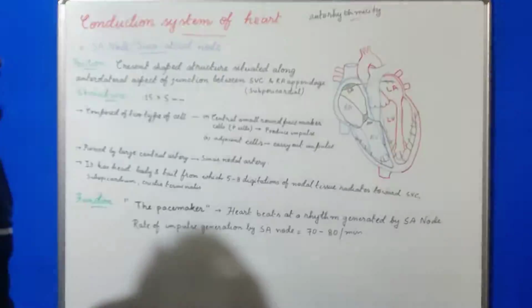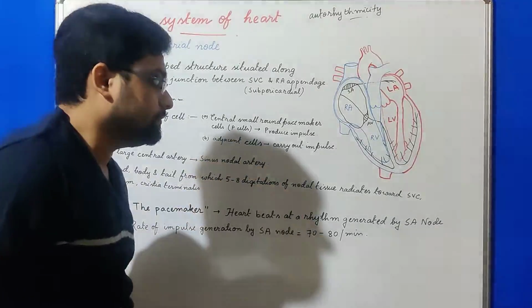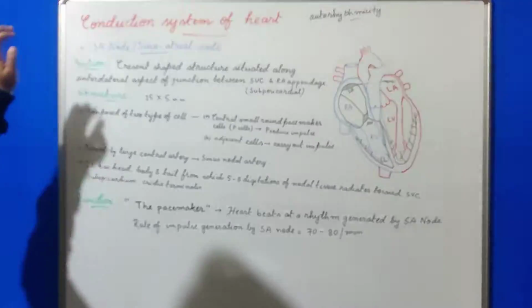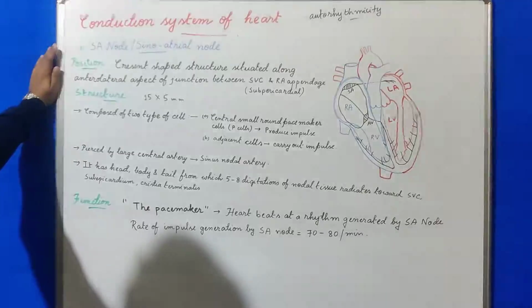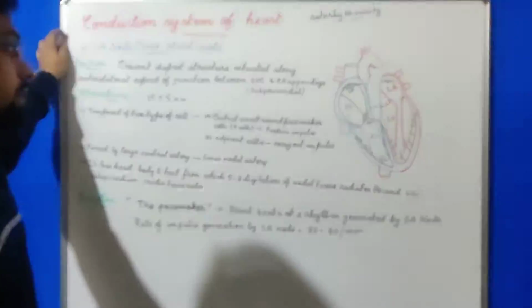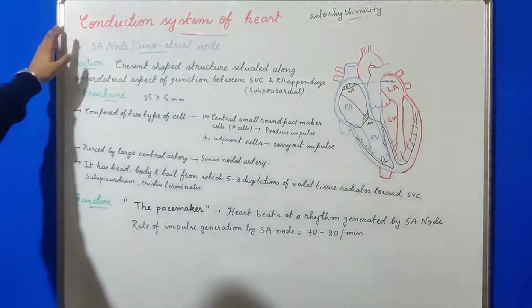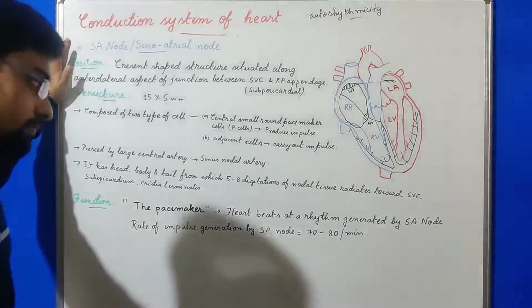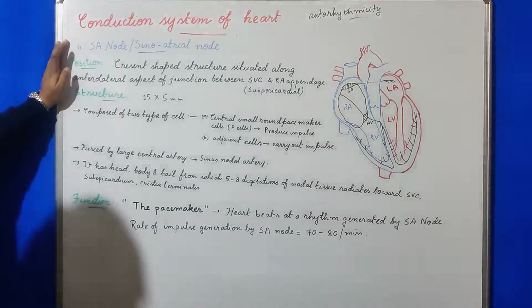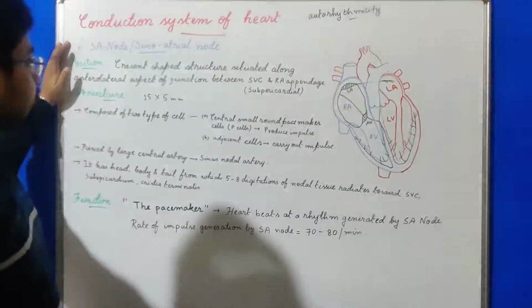Now this myogenic rhythm is mainly produced by the SA node or the sinoatrial node. It is called myogenic rhythm because the rhythm is created by the myocytes, the cardiomyocytes. So the rhythm of the heart can be called myogenic rhythm.